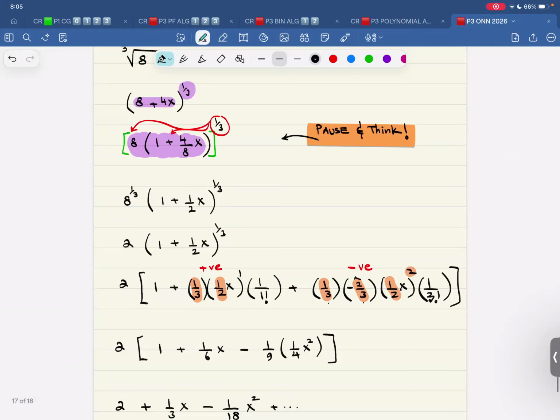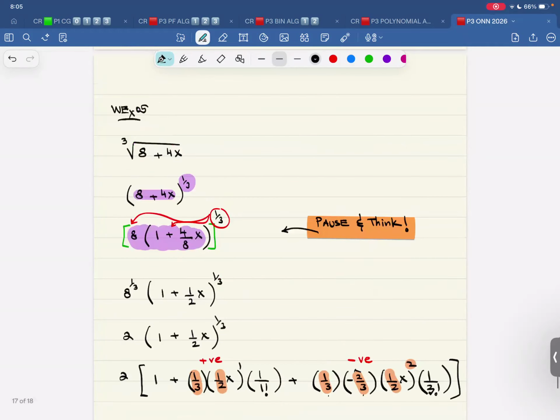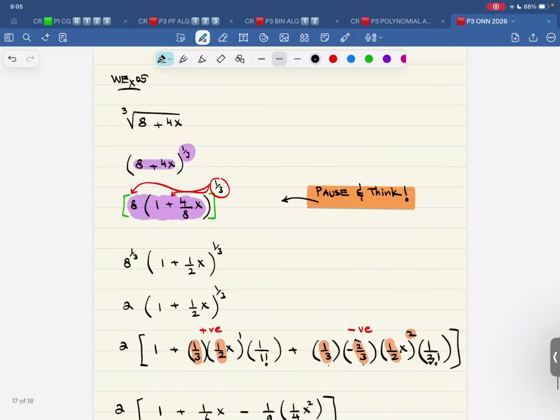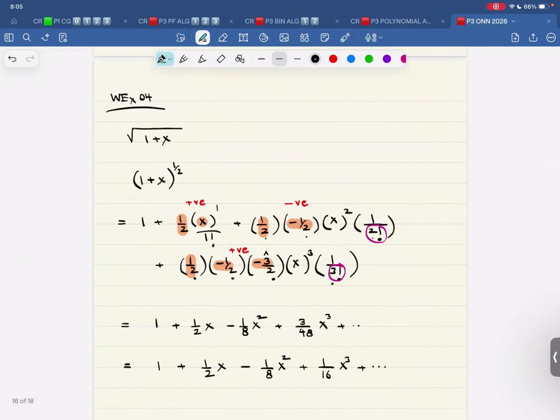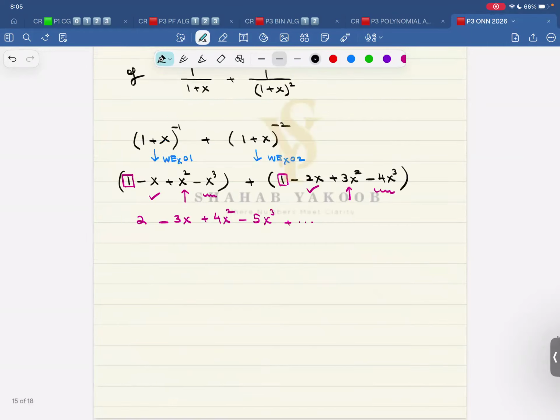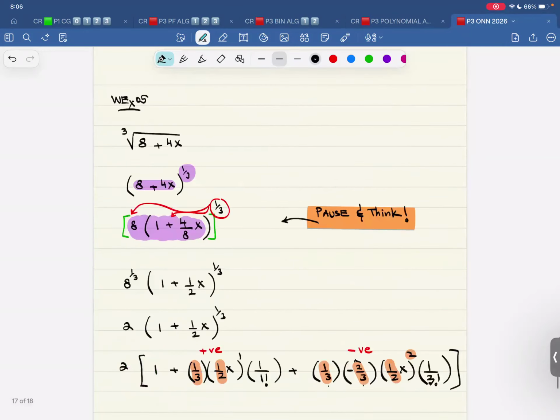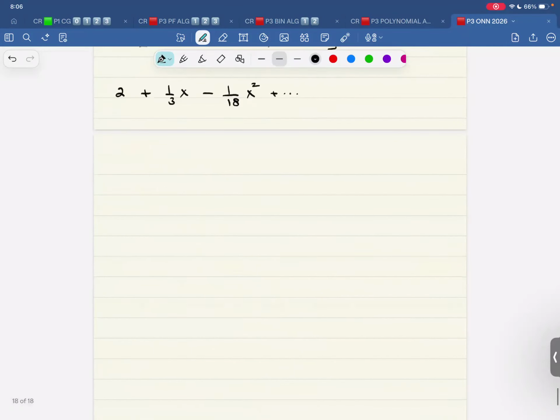So now let me do one thing. That is, I can also do some multiplication together. For example, let me write it like this. Worked example 6.